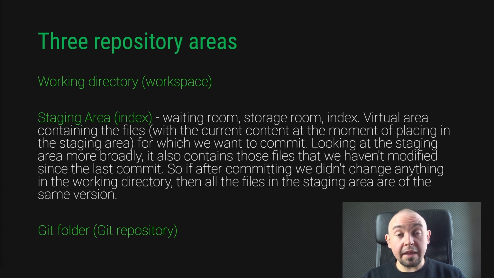If you make any changes to the files, Git status will notify you of these changes, but these changes will refer only to your working directory. If you want to include these changes in the next commit, you have to add these modified files to the staging area once again. Remember that if you add a file to the staging area, this area not only consists of this one file, but also all previous files that have not been modified since the last commit.